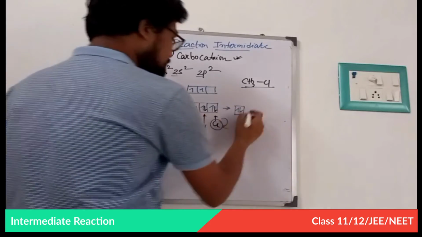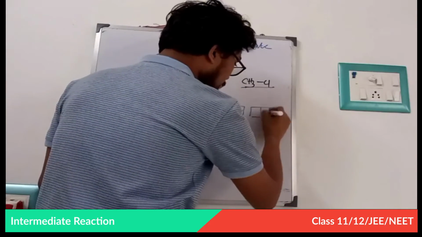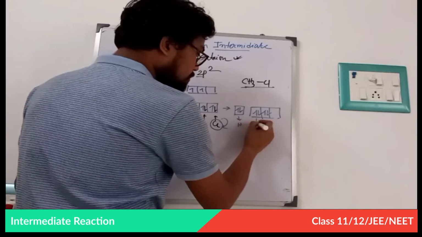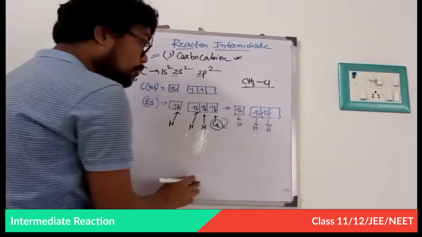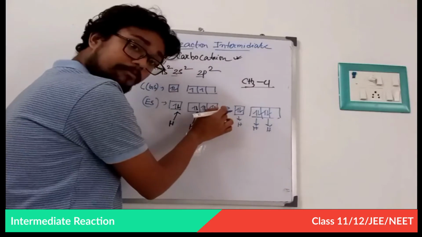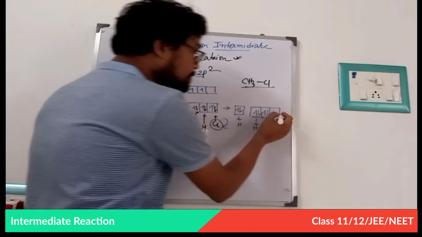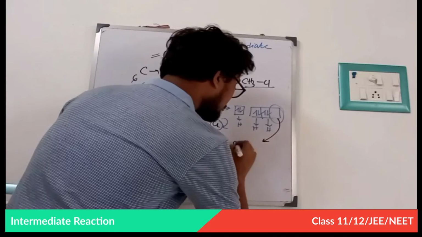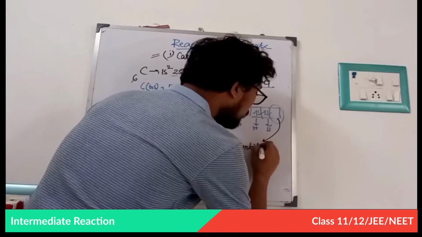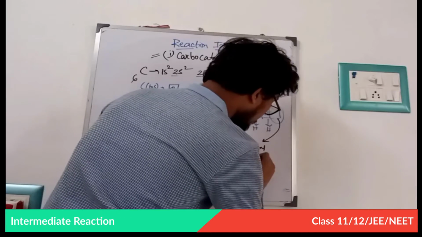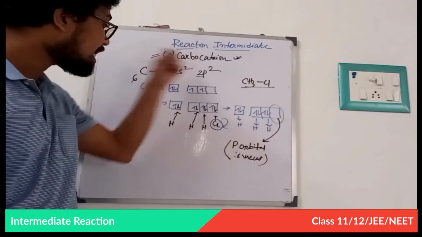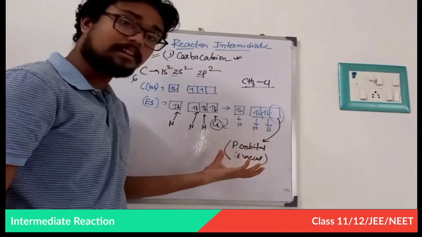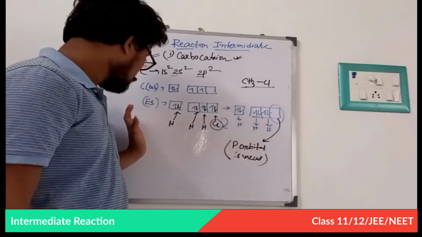The rest remains as it is. This is one C-H bond, this is one C-H bond, and this is also one C-H bond. And due to the heterolytic cleavage of the C-Cl bond, this p orbital is vacant. It is an important hybridization. This is the actual concept of hybridization. I will show you how the sp2 hybridization comes.